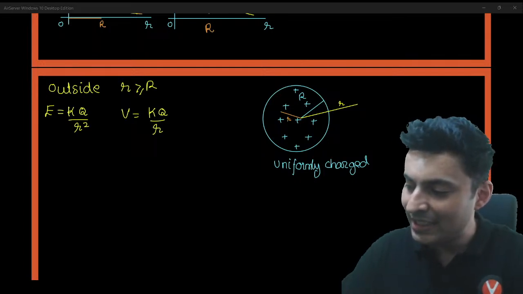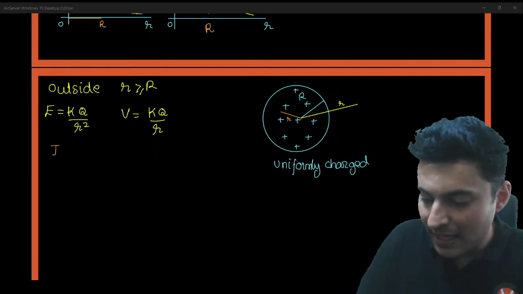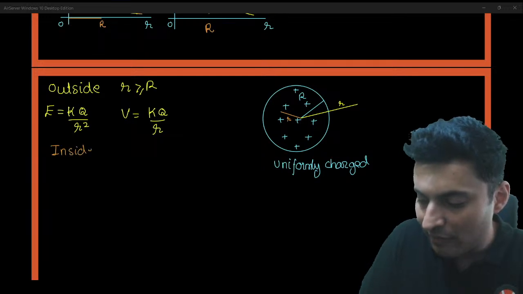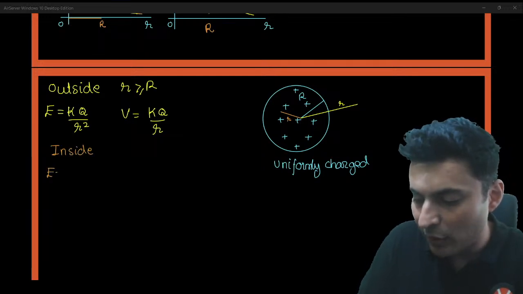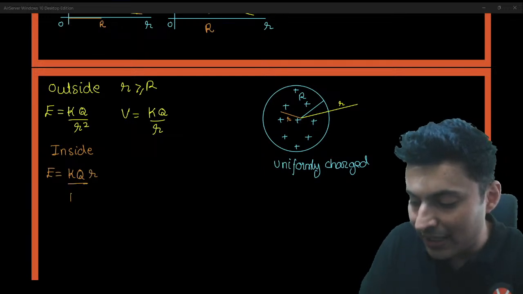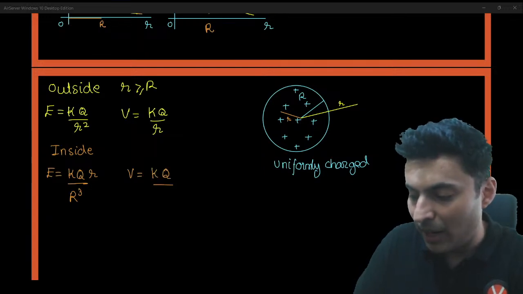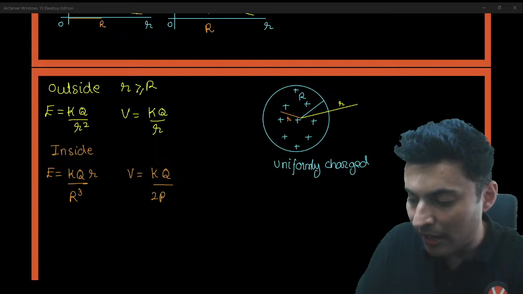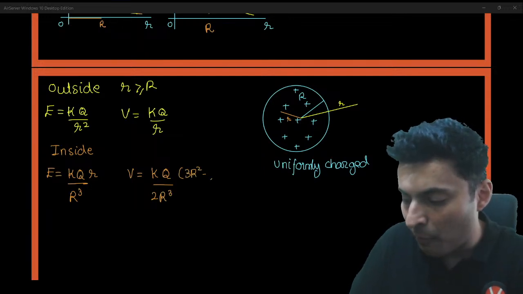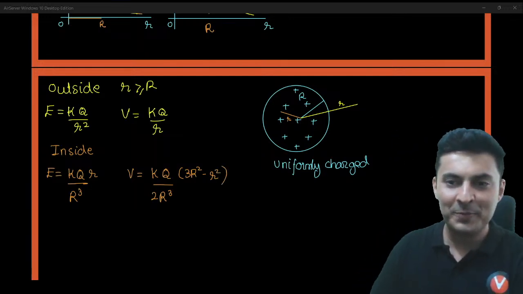So next thing, when you are inside, the field formula is KQ small r divided by R cube. And the potential formula is KQ divided by 2R cube, and here you have 3R square minus small r square.